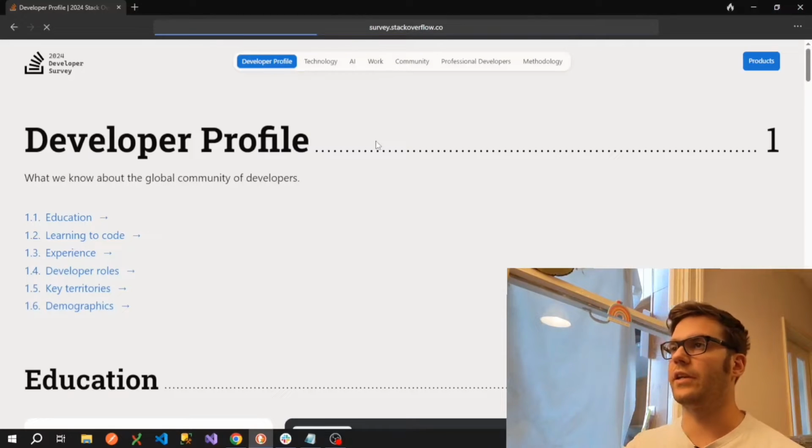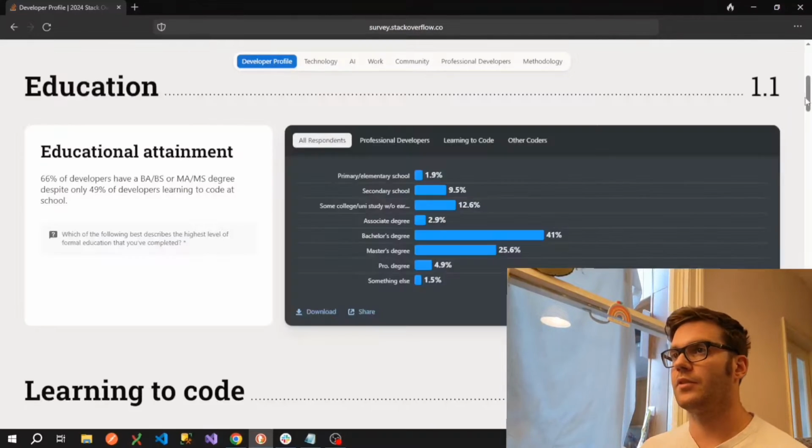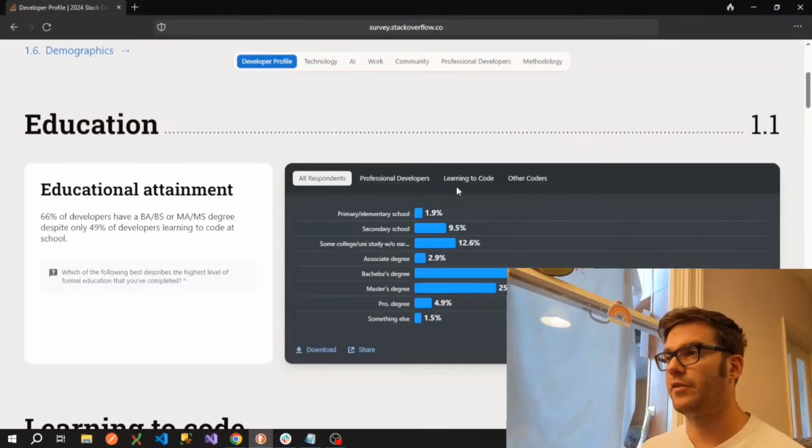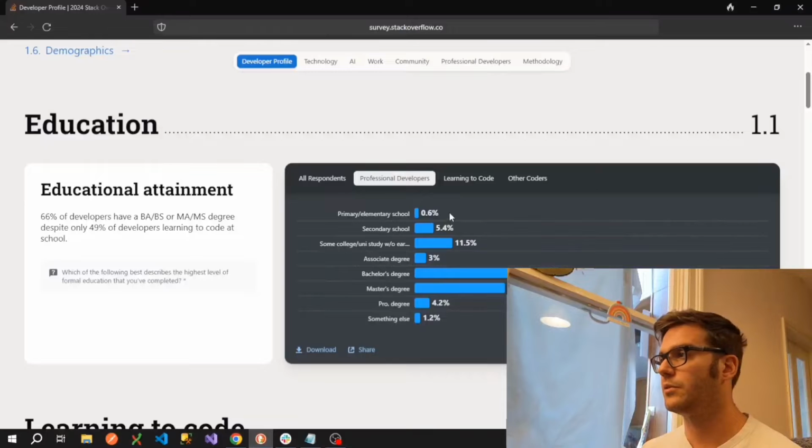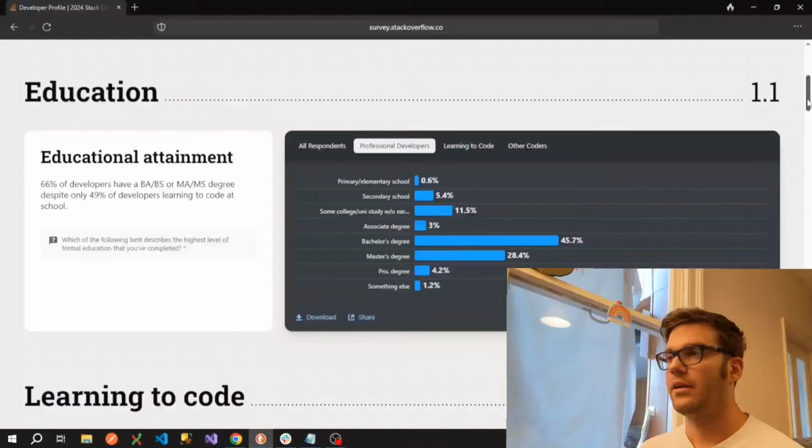So let's start off by looking at the developer profile. So again, I'm going to filter this by professional developers, and we'll see that 45%, just over 45%, have a bachelor's degree, and just under 30% have a master's degree. Interestingly, 0.6% apparently didn't make high school, which is quite interesting there. And software development is one of those fields where you can certainly enter it and do very well without having a bachelor's degree or higher.